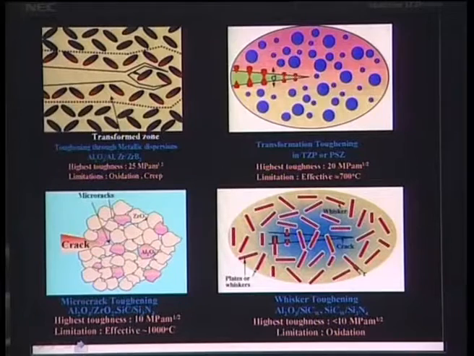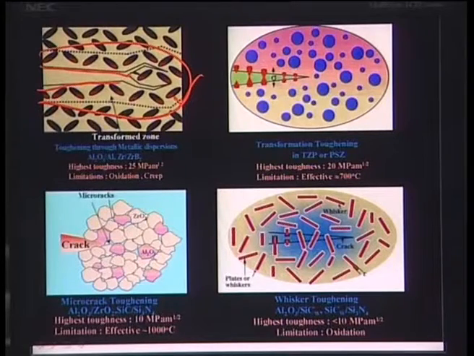Now these are more examples, more schematic diagrams of how different mechanisms operate. Let's start with the transformation zone. In the process zone, the dotted zone here, your tetragonal zirconia transforms to monoclinic zirconia.